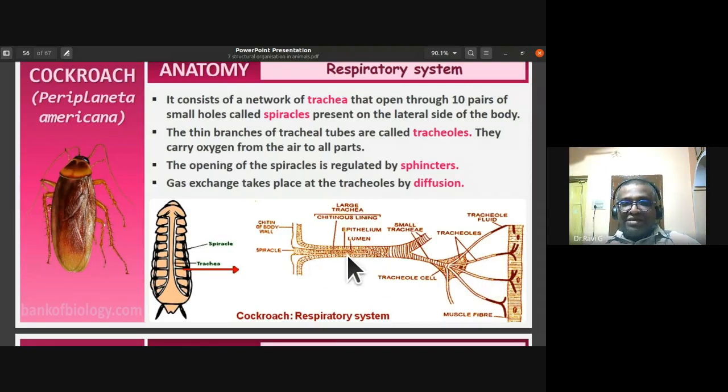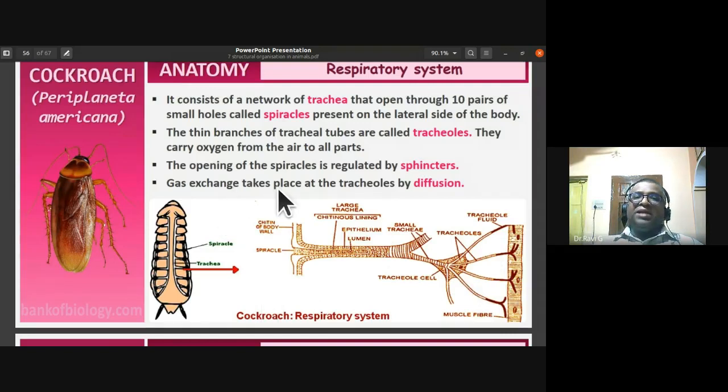So you have the spiracles, and the opening of the spiracles is regulated by the sphincters. Sphincters open and close them. The gas enters through these spiracles and goes into the thin branches of tracheal tubes called tracheoles. They carry oxygen from the atmosphere to all parts of the body. The gaseous exchange takes place at the tracheoles by the process of diffusion.